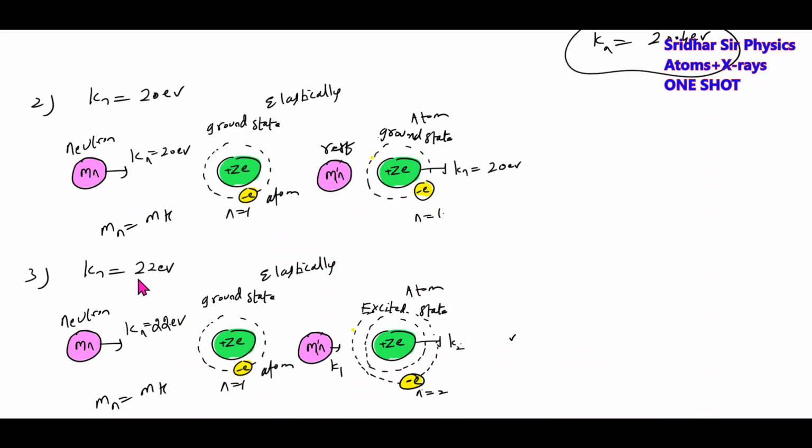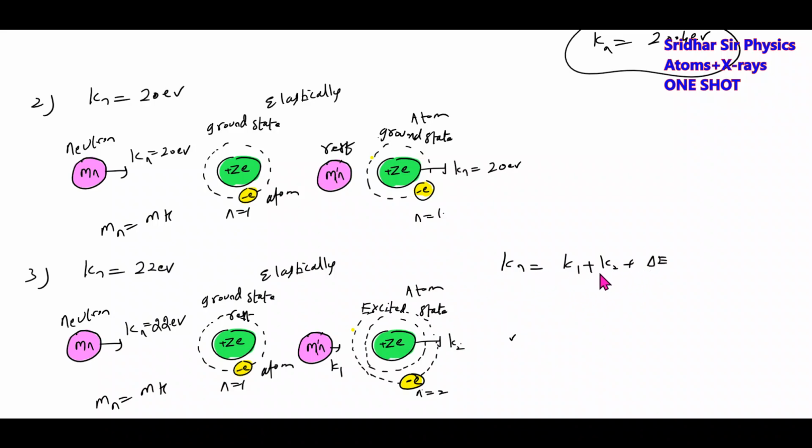If the neutron comes with energy more than the minimum kinetic energy needed to excite, the hydrogen atom will get excited, and the neutron and the hydrogen atom will not get stuck. They'll be moving with a different speed. Then the energy equation will be written like this: Kn, the kinetic energy of the incident particle, should be equal to K1 plus K2 plus delta E. A part of this incident kinetic energy will be utilized to excite the hydrogen atom.